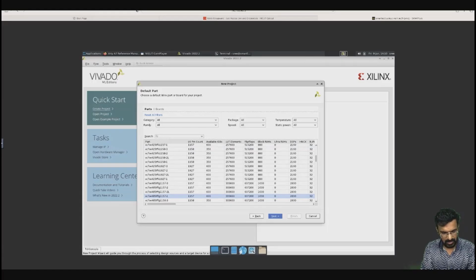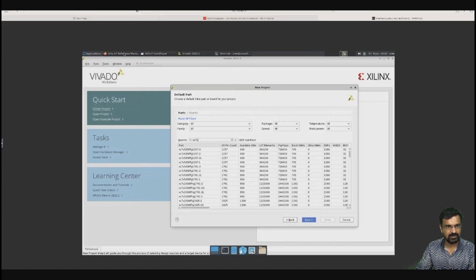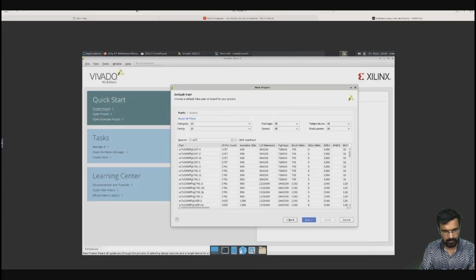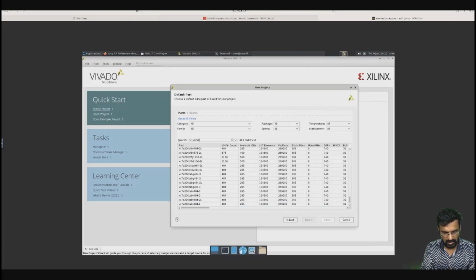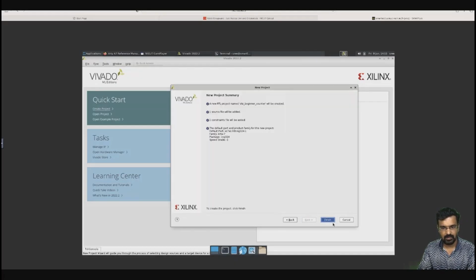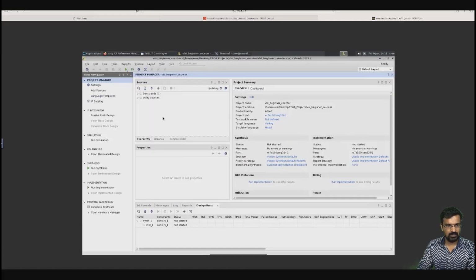You can type it; copy-pasting is not allowed. 7A100T, CSG 324A, this is the thing. Okay, go next and finish. So now it is built.